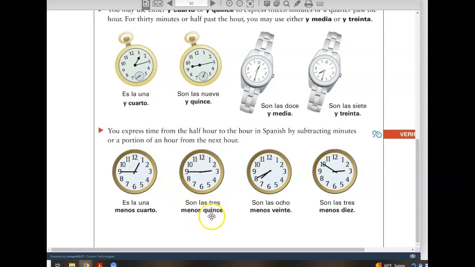Son las 3 menos cuarto. It's a quarter to 3. Or son las 3 menos 15. It's a quarter to 3. Son las 8 menos 20. It's 20 minutes to 8. Son las 3 menos 10. It's 10 minutes to 3.